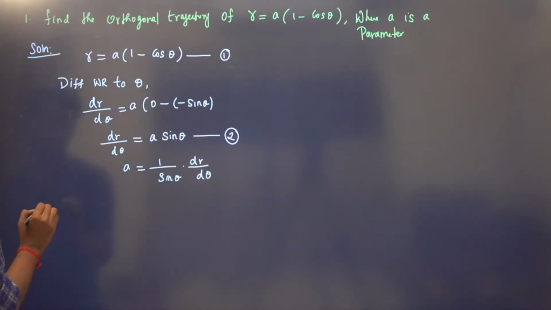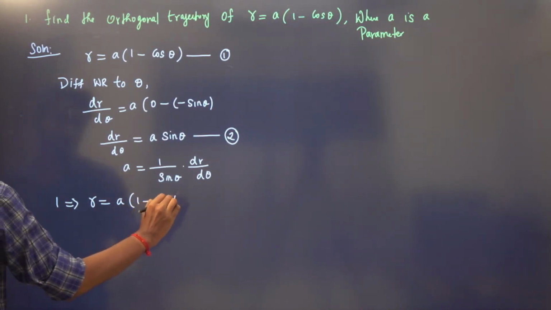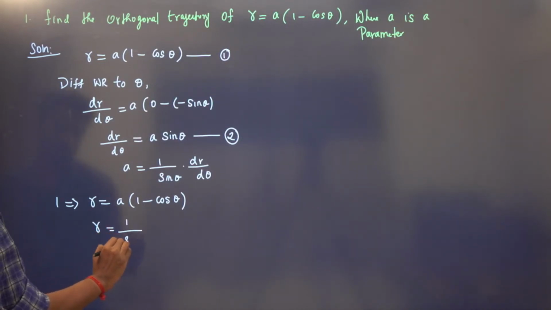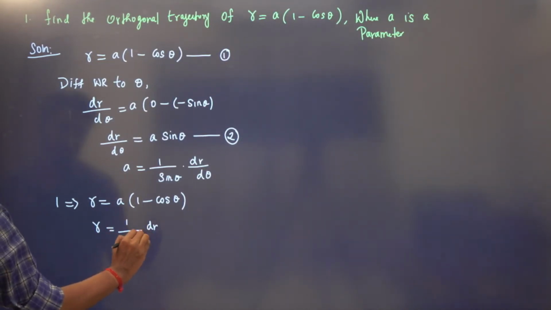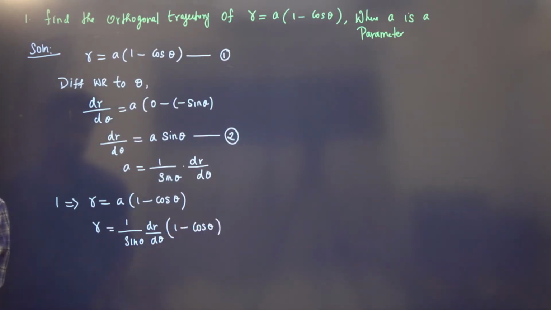So substitute back in 1. So 1 is r is equal to a into 1 minus cos theta. So instead of a, I am going to substitute here: 1 by sin theta dr by d theta into 1 minus cos theta.